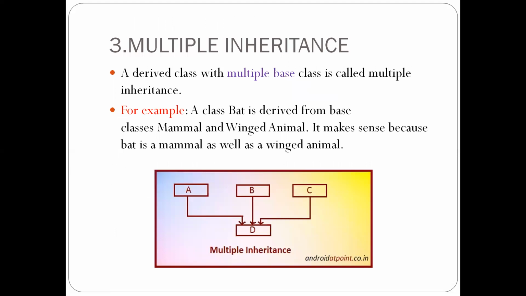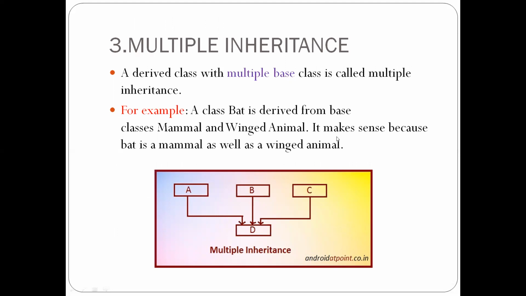So the next one we have is multiple inheritance. Multiple inheritance is nothing but a derived class with multiple base classes. For example, see, the class bat is derived from the base classes mammal and winged animal.